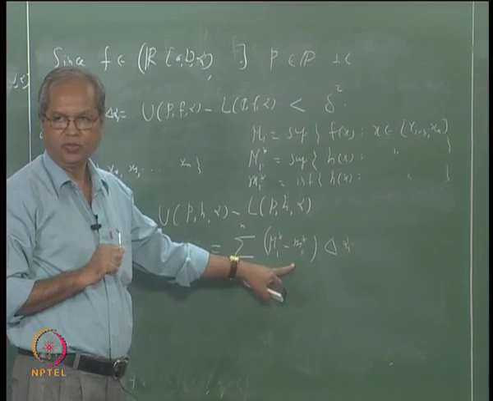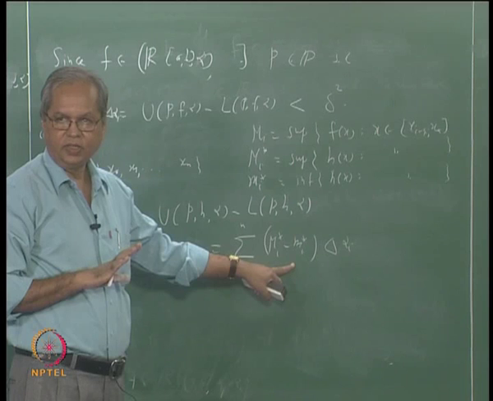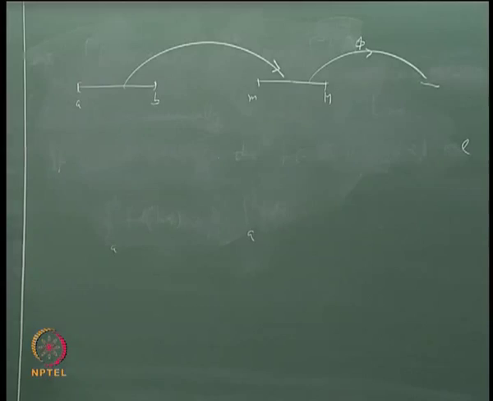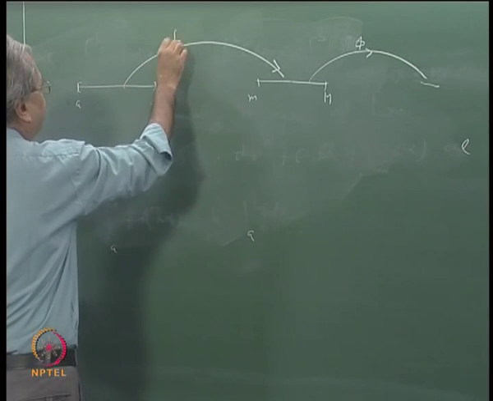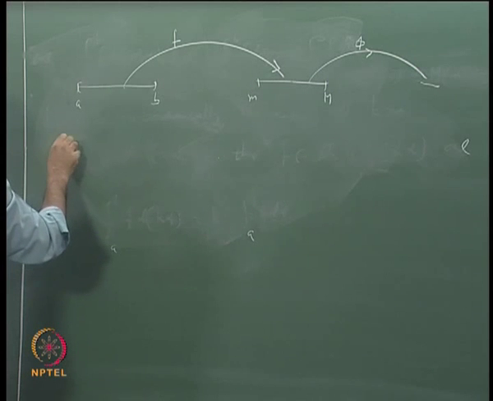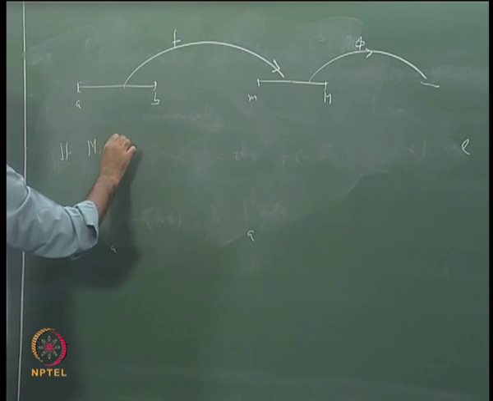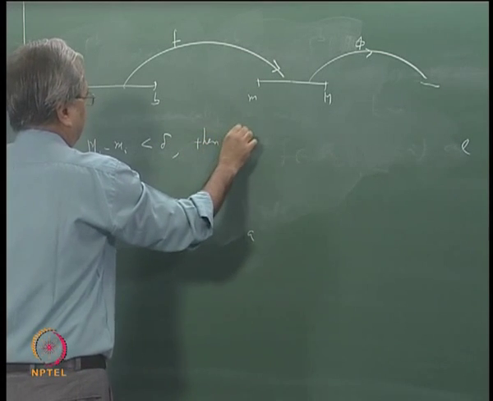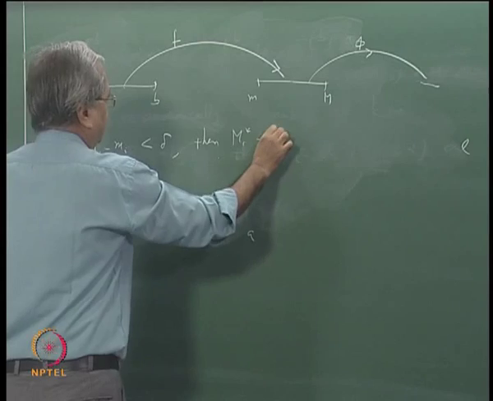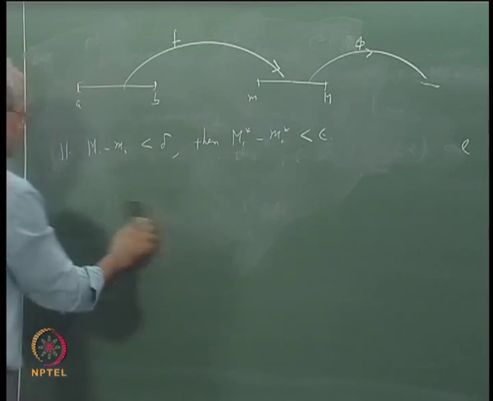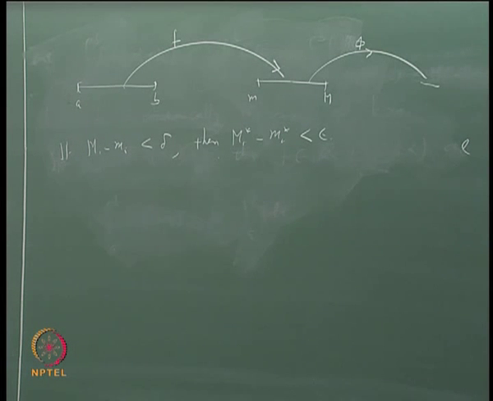Big Mi star minus small mi star will be less than epsilon, right. Because what is the meaning of that? Big Mi minus small mi is nothing but the corresponding value, because this is the value that f we take. So just tell me whether you agree with this. If big Mi minus small mi is less than delta, then big Mi star minus small mi star is less than epsilon. Just tell me whether you agree with this.